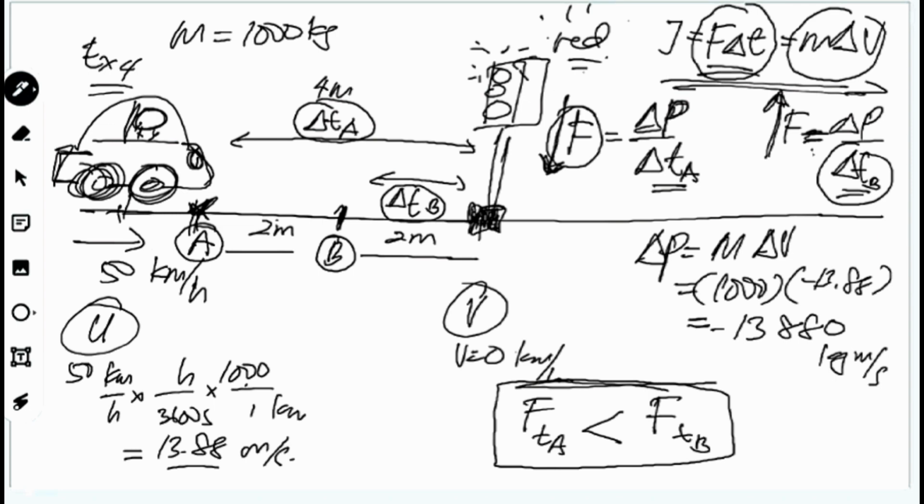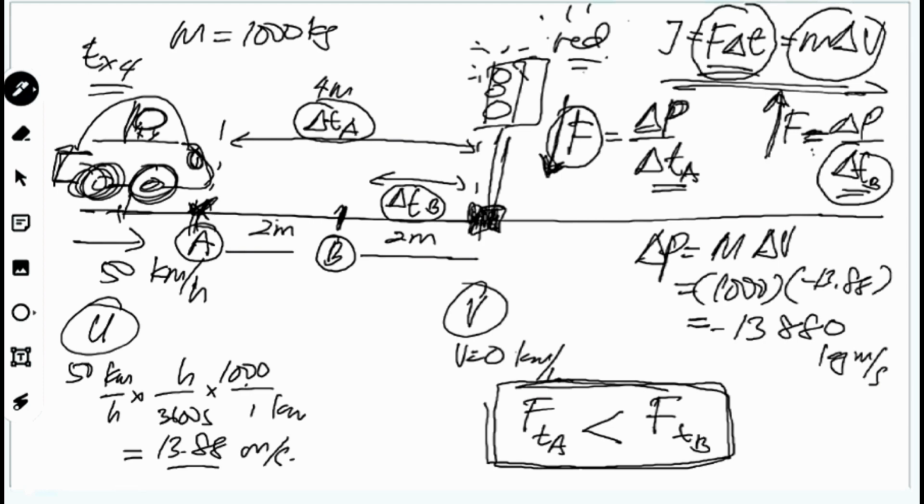Okay, kalau kita break pada kedudukan TA, masa yang digunakan adalah lebih lama dan daya yang dihasilkan adalah lebih sedikit. Maksudnya force dia lebih kuat. Ataupun kalau kita braking, kalau jumpa traffic light, so kalau ada jarak yang panjang, kita akan tekan brake tu slowly.